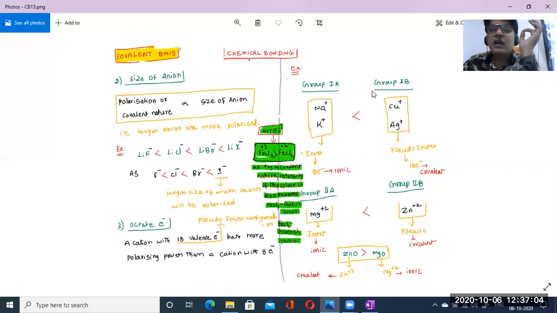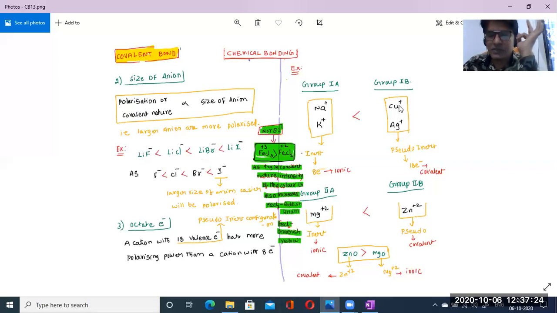And in the d block elements of the 1B group, like copper, silver, and gold. These are the 1B group elements, going from top to bottom in the group: copper, silver, and gold. So these 3 elements belong to the 1B group.